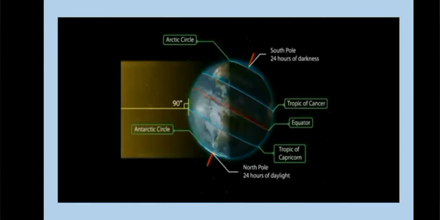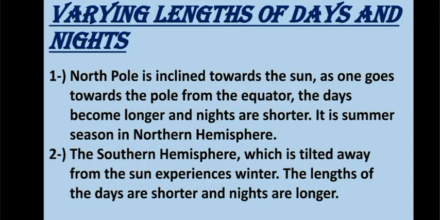So from this video, you came to know how revolution leads to the change in the seasons. Now we will talk about the varying lengths of days and nights, that is, how the duration of day and night changes. The length of days and nights varies from place to place even at the same time of the year, and this is also due to the tilt of the Earth's axis.